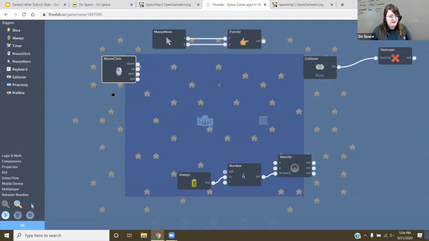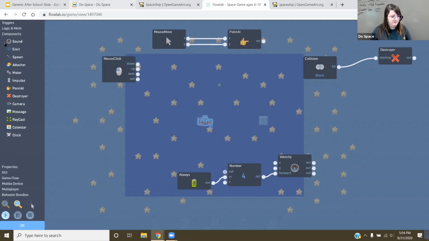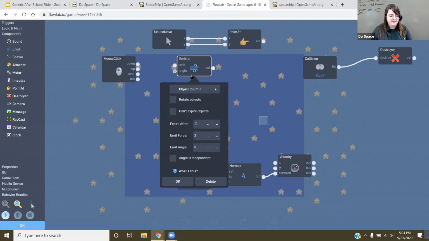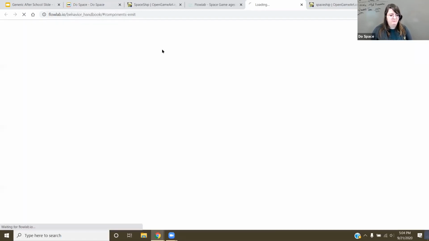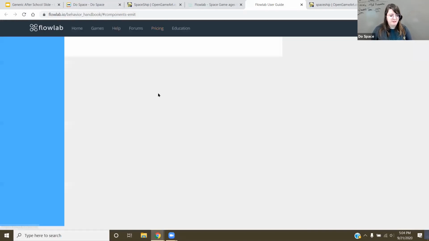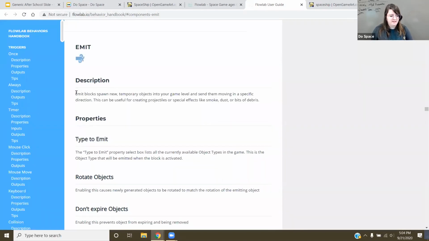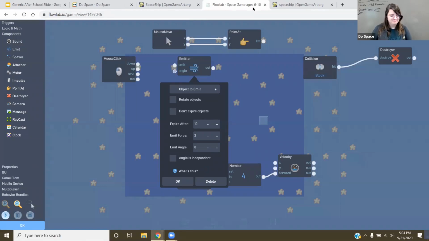And then there's this thing called emit. Let's go to components, there's emit, click on emit. If you don't know what a thing is, you can always click on it, get a menu, click on what's this to get information about what it is. Emit block spawns new temporary objects into your game and sends them moving in a specific direction. That's exactly what we want.